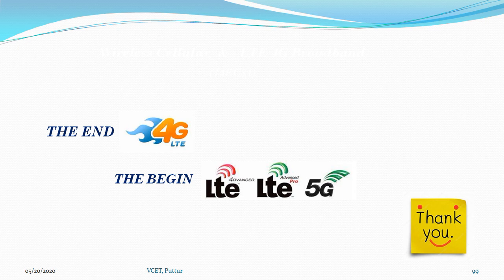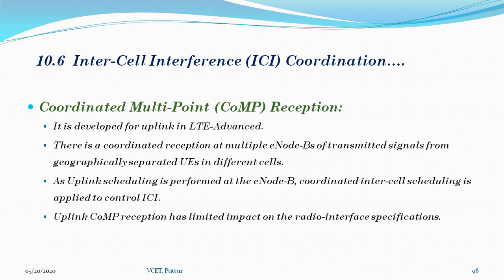We saw the EPS bearer, which was the central element for quality of service control in LTE. Each bearer is associated with a QCI, which indicates its priority, packet delay budget, acceptable packet error loss, and GBR or non-GBR classification.